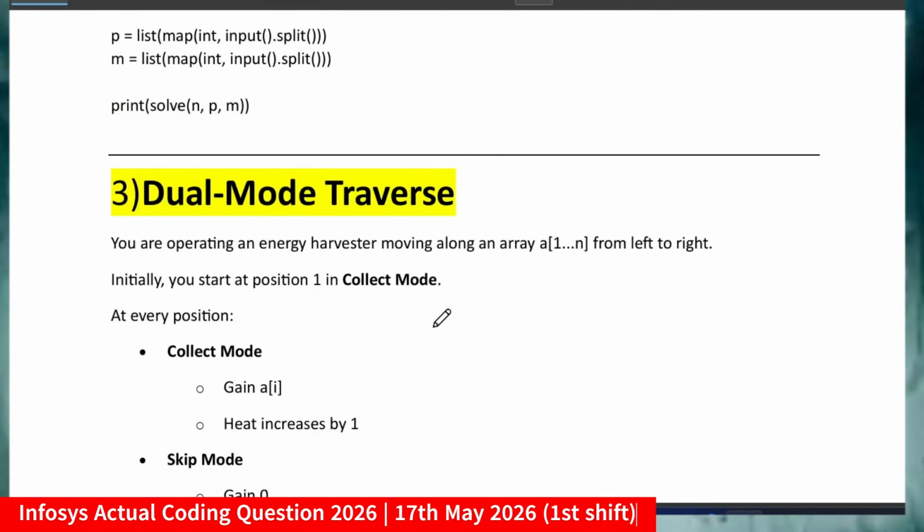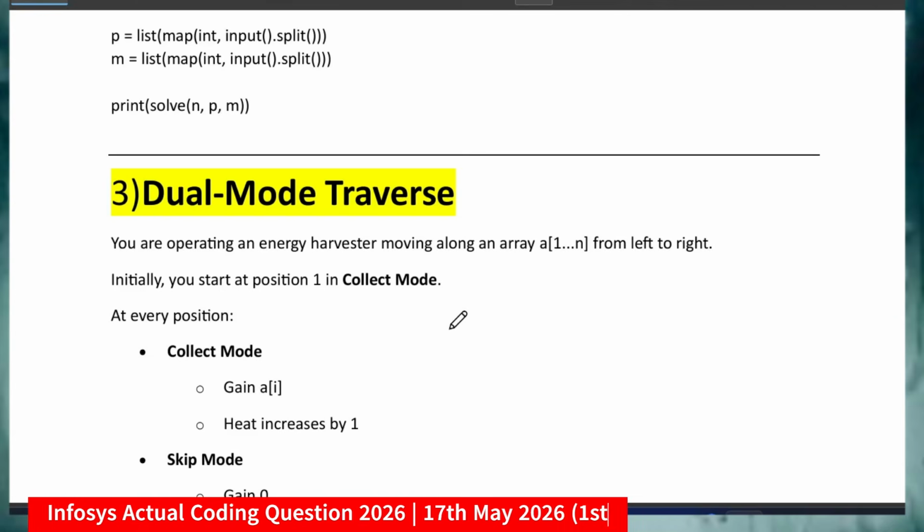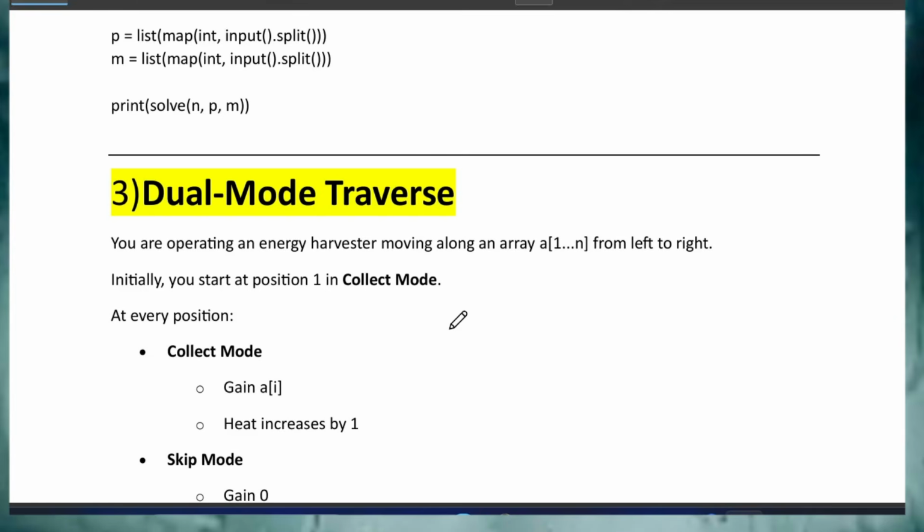The third question was quite interesting, and very few candidates were able to pass all the test cases. The question name is dual mode traverse. Remember friends, there might be some changes in the questions because I am making this video according to the students' input, whatever they have shared with me. So there might be differences, but approximately 80 to 90% of the questions might be the same.